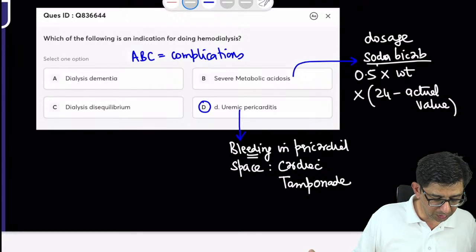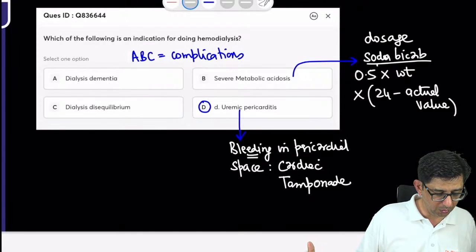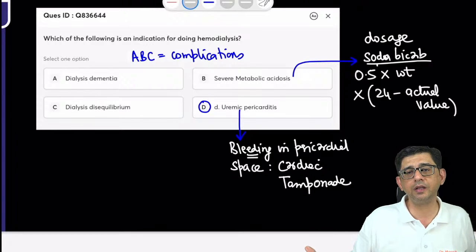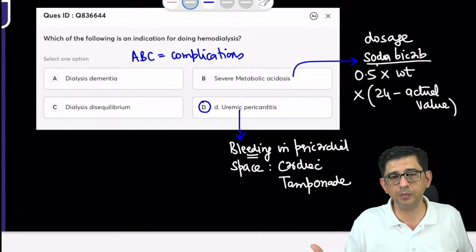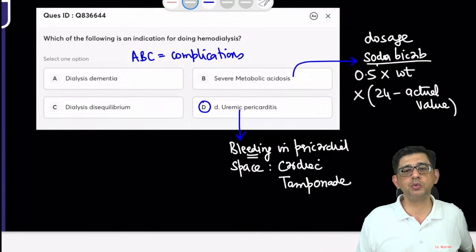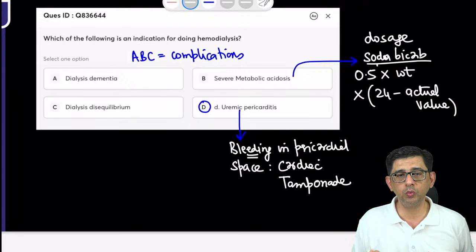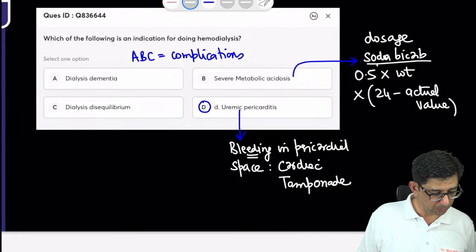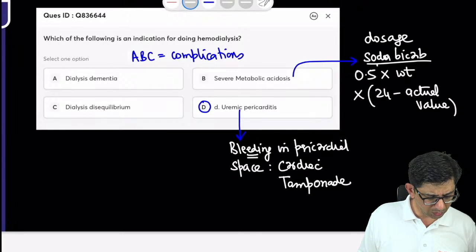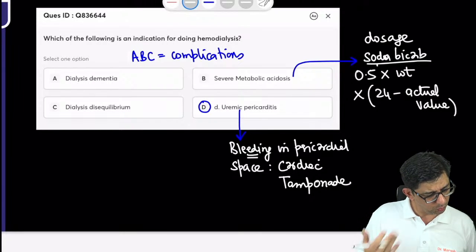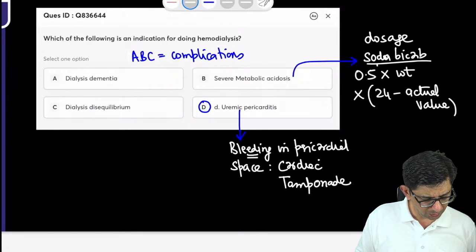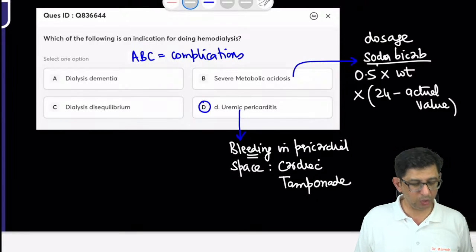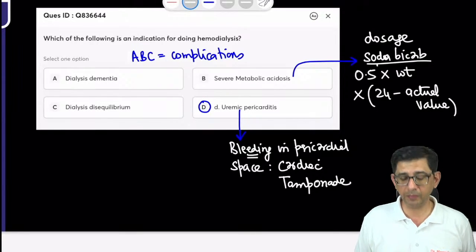So I think Dr. Gautam, the answer is sorted for you. Dr. Dipender, I think that is sorted why the answer is not B, because you can treat it medically, guys. You can treat it with soda bicarbonate. If it does not respond to soda bicarbonate, that is when you are going to go ahead with dialysis in this particular case. No, no, no. Severe metabolic acidosis is due to increased potassium? No, no. Gauri says hemodialysis in hyperkalemia? No, Gauri, we will go for medical management.